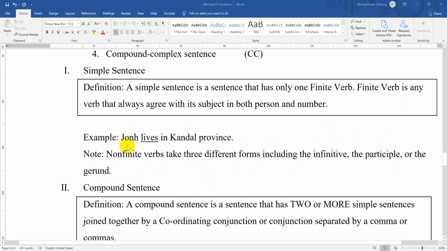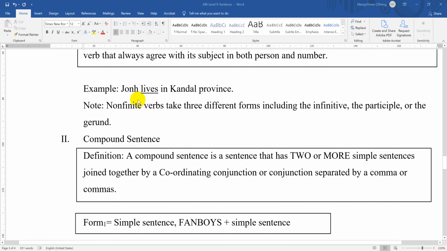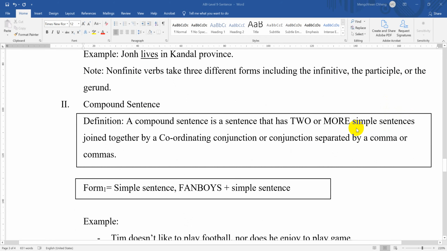For example, John lives in Kanda province. You see, lives here is the singular verb, and John here is the singular noun. So, a singular verb agrees with a singular noun. Note, non-finite verbs take three different forms, including the infinitive, the participle, and the gerund.